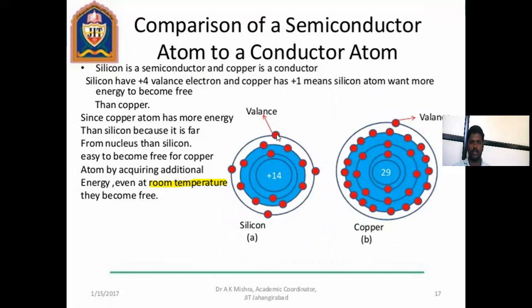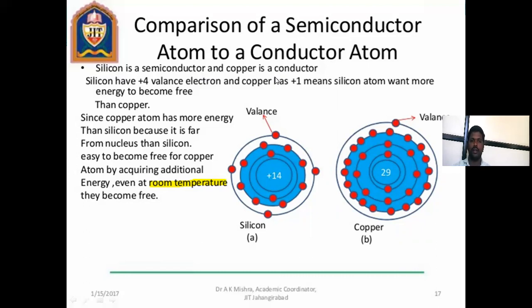Consider the outermost electrons. Silicon has 4 valence electrons in the outermost shell and copper has 1 outermost electron. That means silicon is a semiconductor and copper is a conductor.